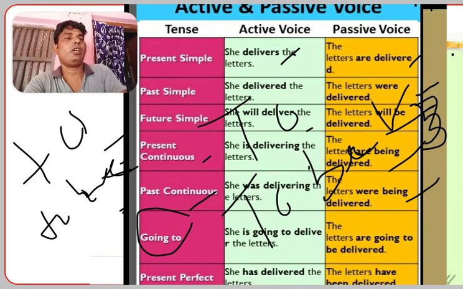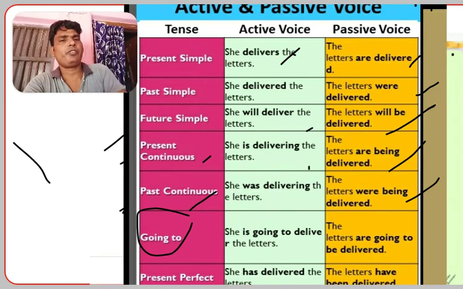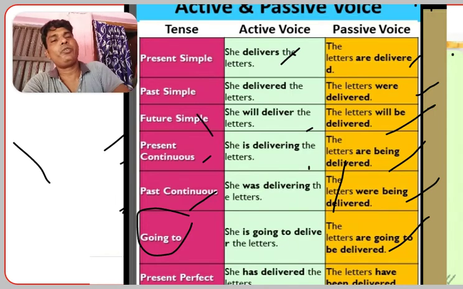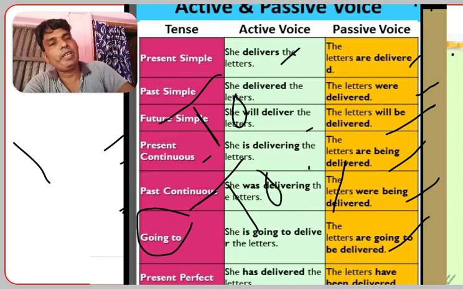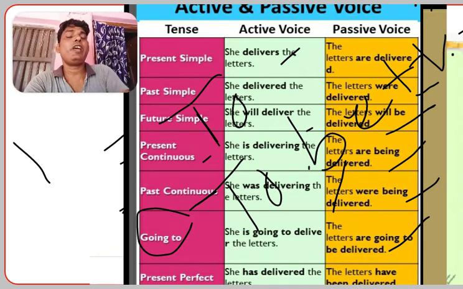That is a topic we have to know as a part of grammar discussions. For example, she is going to deliver a letter. So how? The letter is going to be delivered by her. Whenever to is used in an active form, the passive form is to be plus V3.